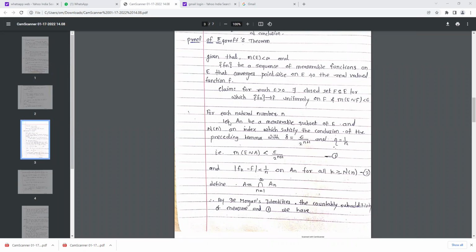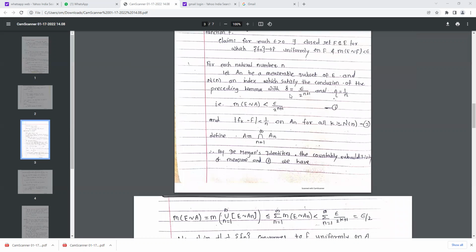In the preceding lemma, we choose delta equals epsilon upon 2 raised to n plus 1 and eta equals 1 by n. So the conditions we write: measure of E minus An is less than epsilon upon 2 raised to n plus 1, which is the value of our delta, and second, the modulus of fk minus f is less than eta, that means 1 by n, on An for all k greater than or equal to N(n). This is for a particular index. This is your equation second and this is your equation first.